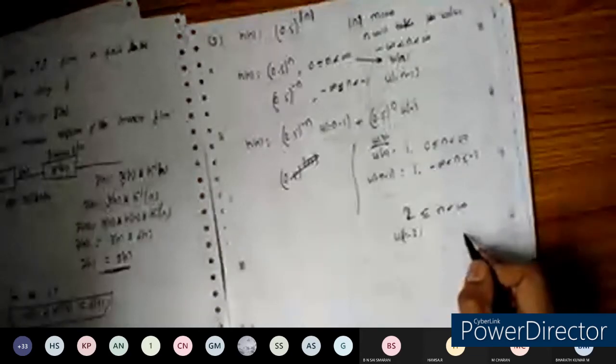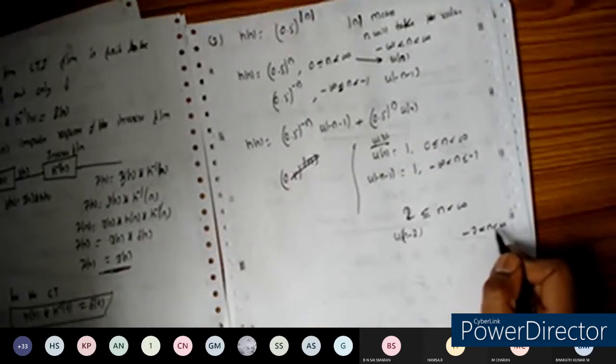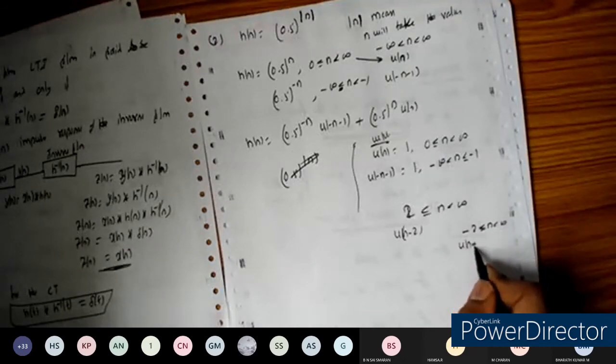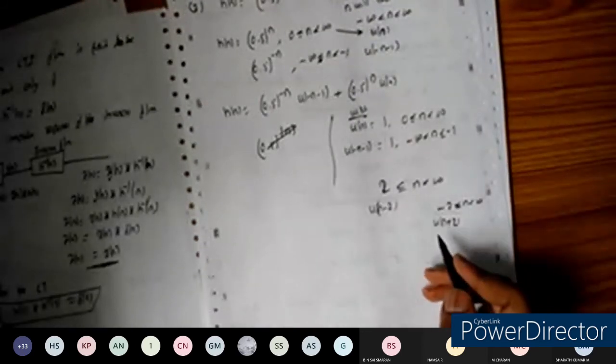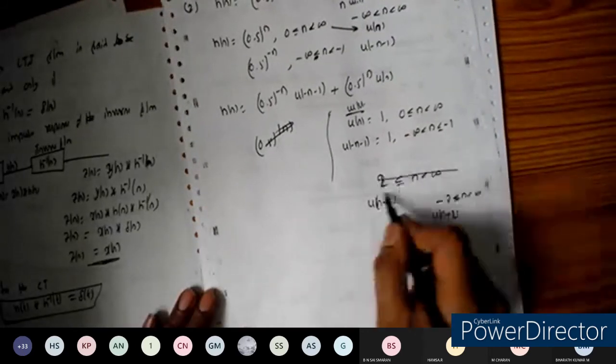If I want from minus 2 to infinity, I can represent it as u of n plus 2. So already we defined this with respect to the unit step functions, as we have already seen. Correct now? Yes, sir. Okay.